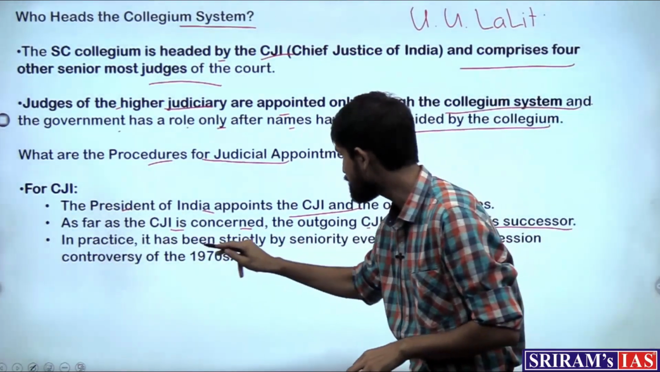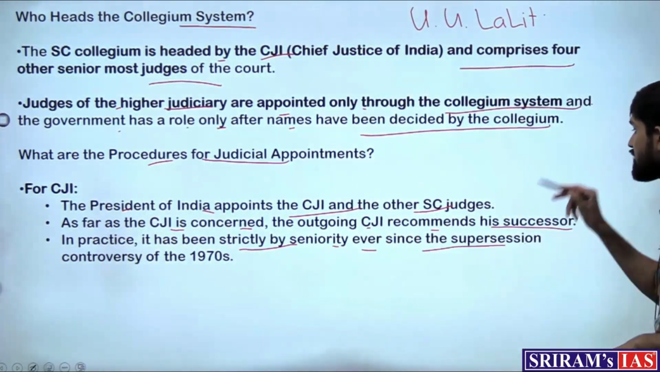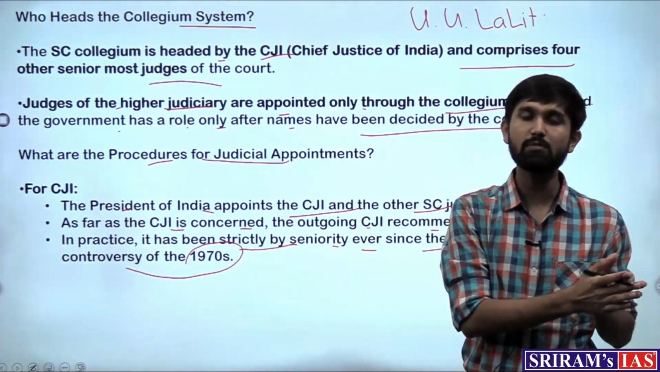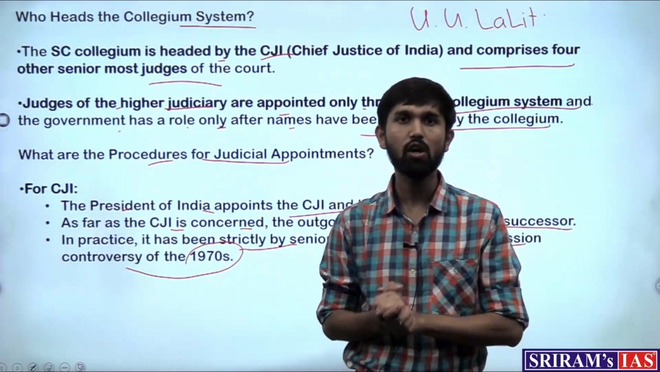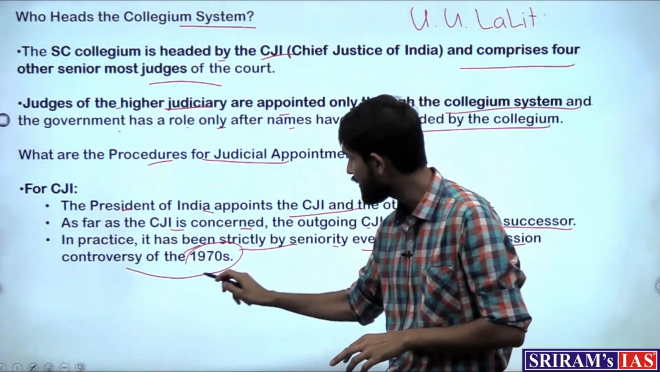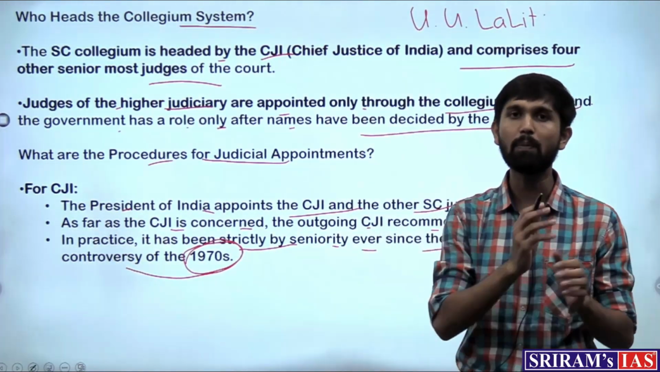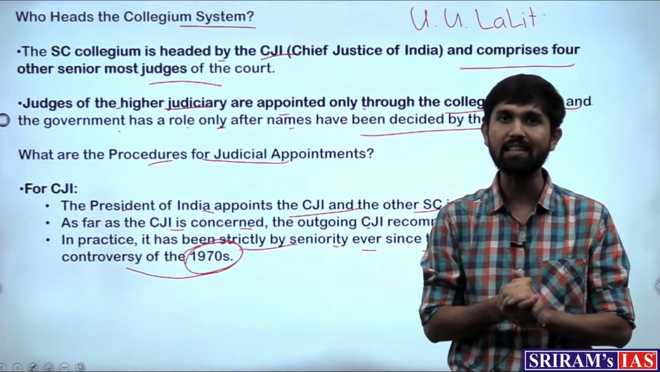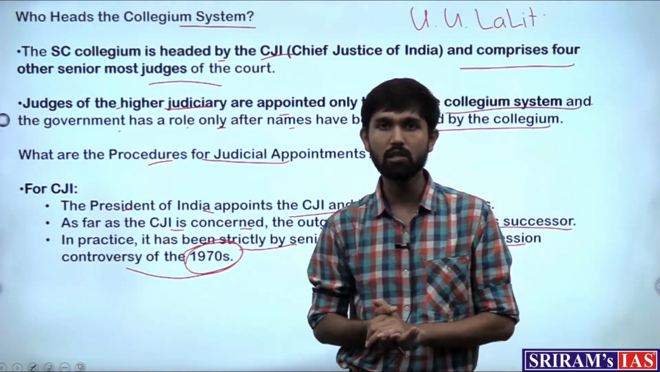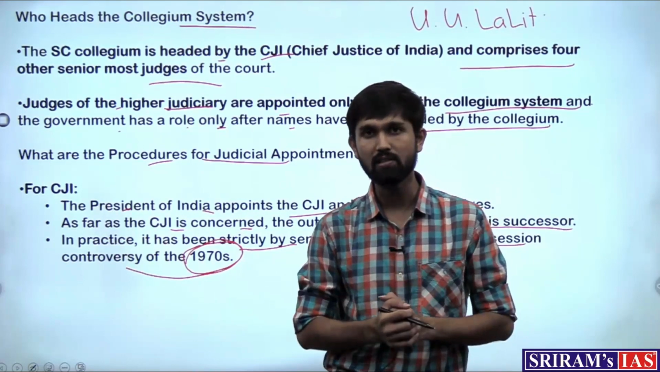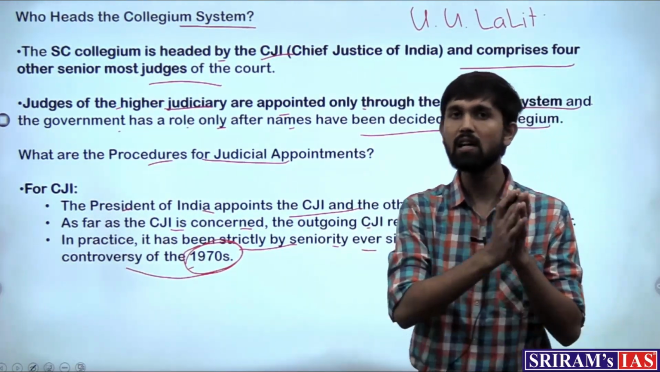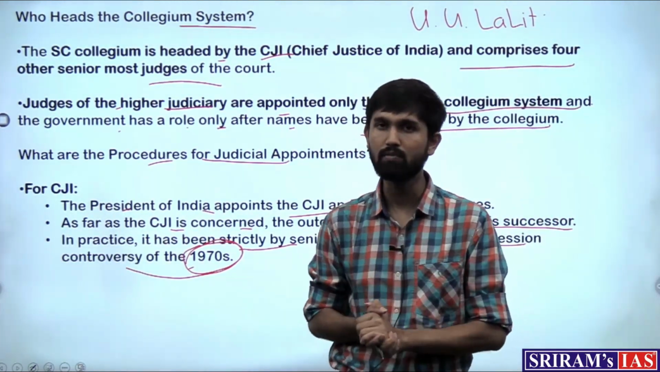In practice, the appointment has been strictly by seniority ever since the supersession controversy of the 1970s. It has become a practice that the senior most judge of the Supreme Court becomes the Chief Justice of India. What happened in 1970, during the Prime Ministership of Indira Gandhi, was that certain senior judges were superseded and a junior judge from among them was appointed as CJI. After that, it was made a strict provision that the senior most judge of the Supreme Court should become the Chief Justice.